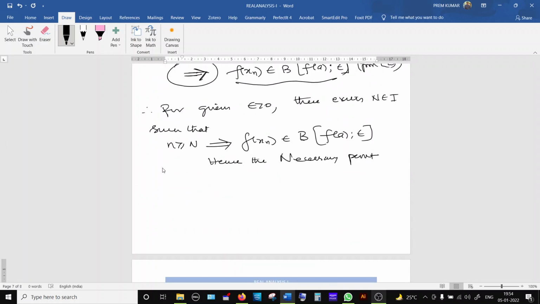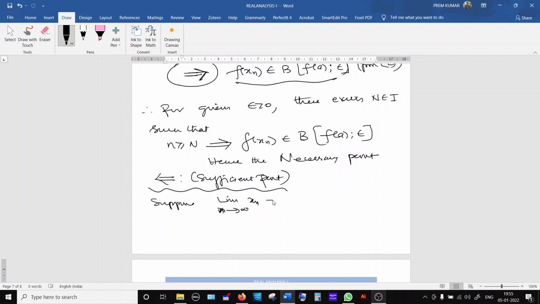Now we are going to prove the sufficient part. Suppose I assume that if the sequence xn has a limit a, then the sequence f of xn converges to f of a.